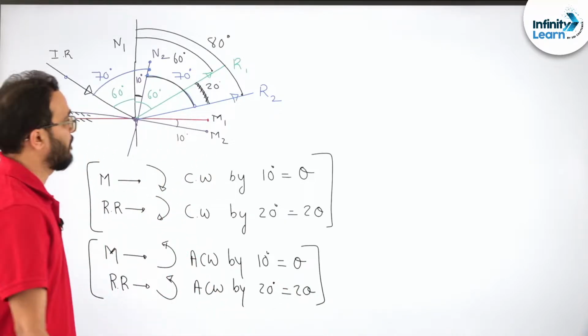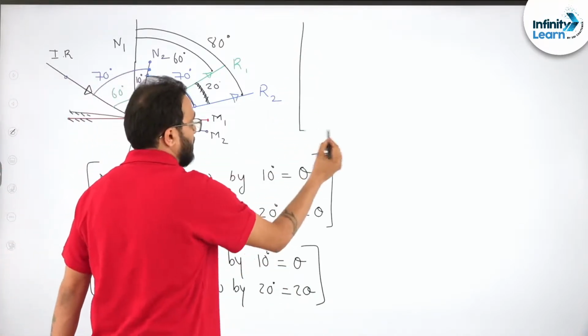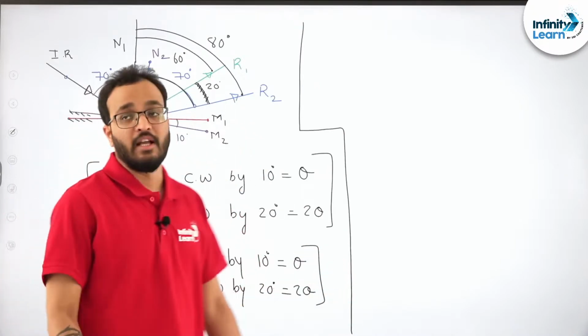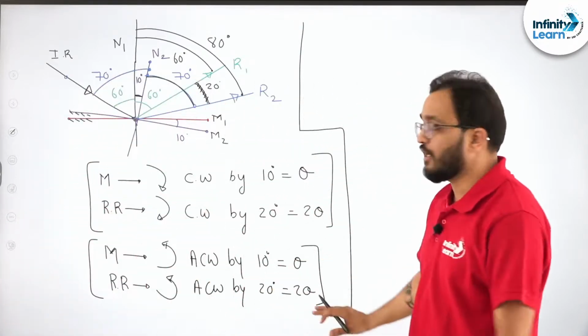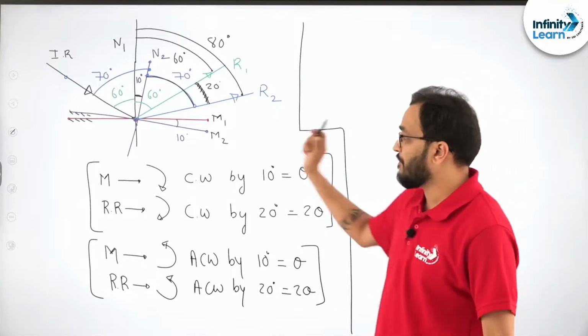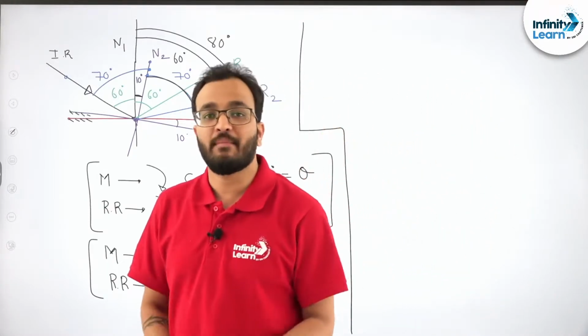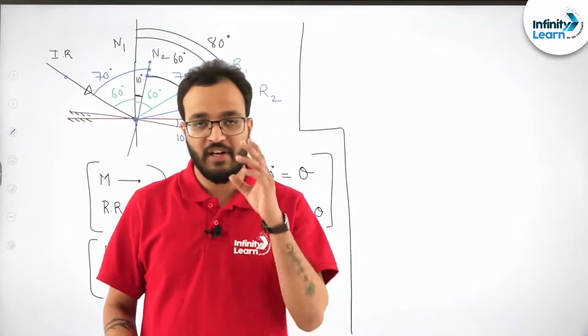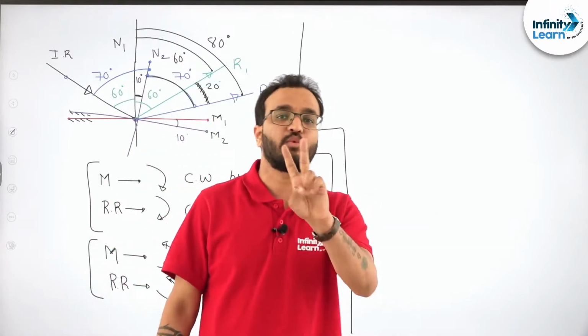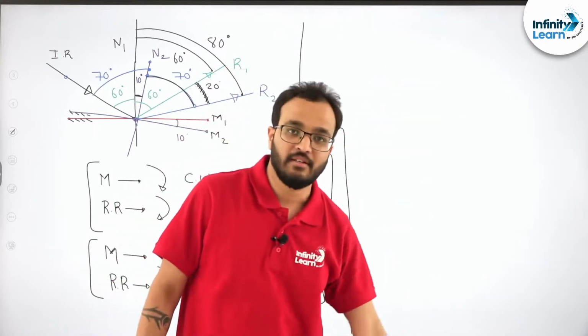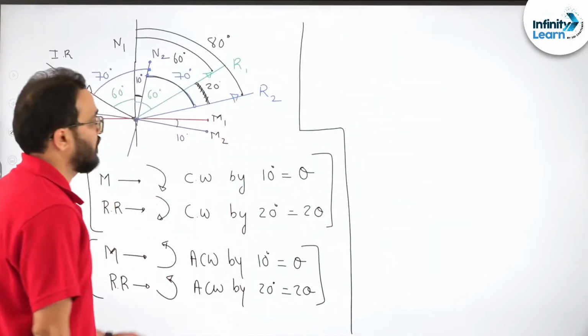I hope it is clear. Now you can say, sir, this is a permanent result: if you rotate the mirror by an angle theta, the reflected ray will also rotate, but by an angle 2 theta, in the same sense. In the same sense. Is it clear?